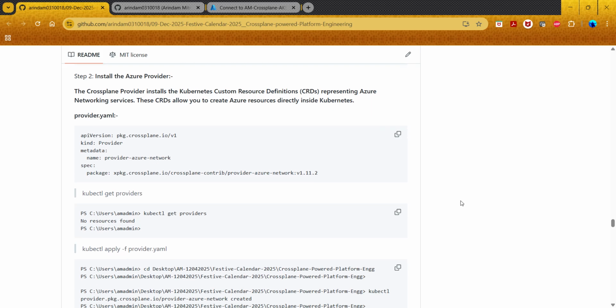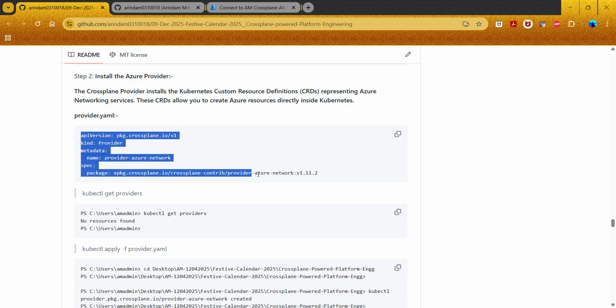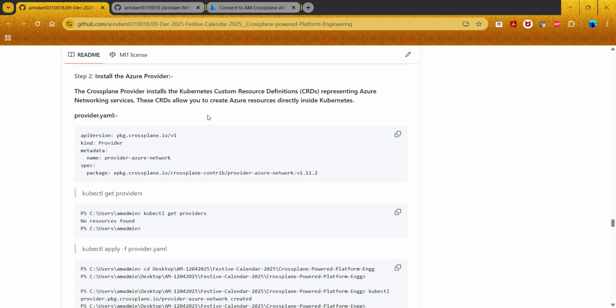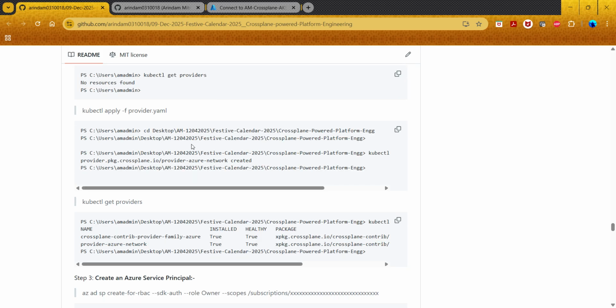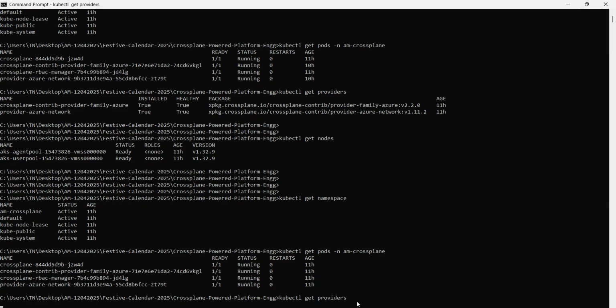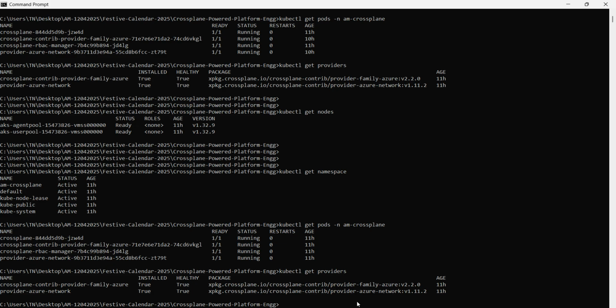So once Crossplane is done, now we are installing the Crossplane provider, because this is going to give me the custom resource definitions, the CRDs and everything. So here you see that we have this whole Crossplane definition. This is the Azure provider definition which we have created. Okay, and once you have installed this Azure provider, you will get something similar to this,